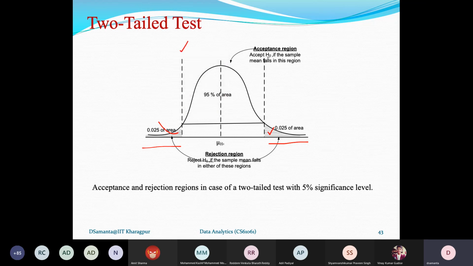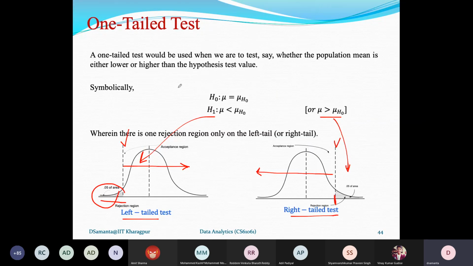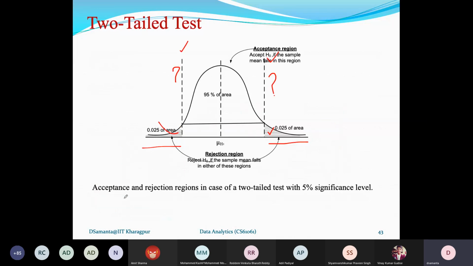This is the one boundary. So who will decide this boundary, or how to decide this boundary? Yes, you are right that, if given the alpha, I shall be able to choose the value of this boundary region. That means, what is this point value actually for a right tail test, or for a two tail test? What is the point value, because that is actually a minus delta and a plus delta, right?